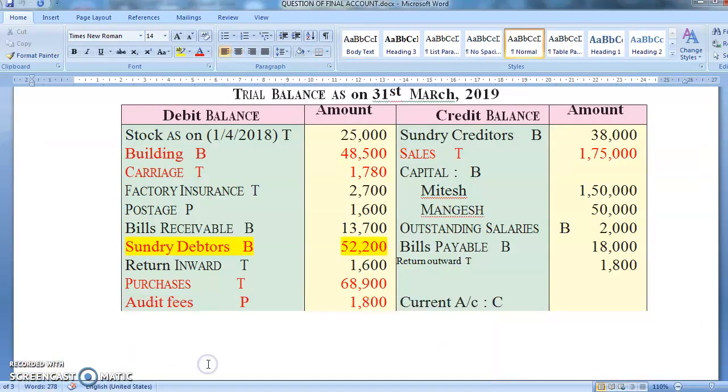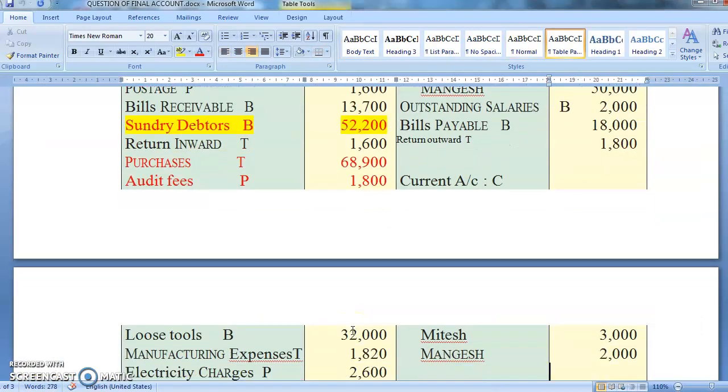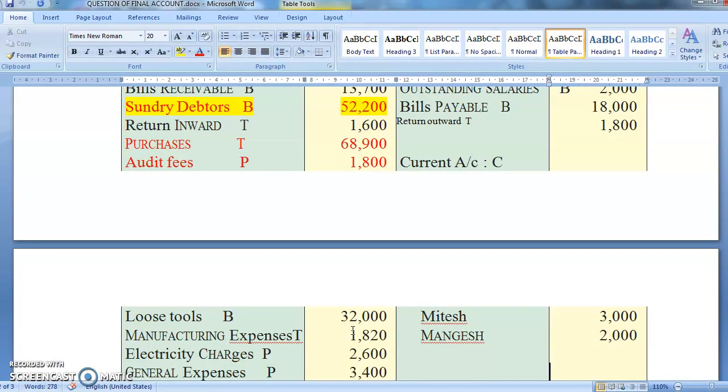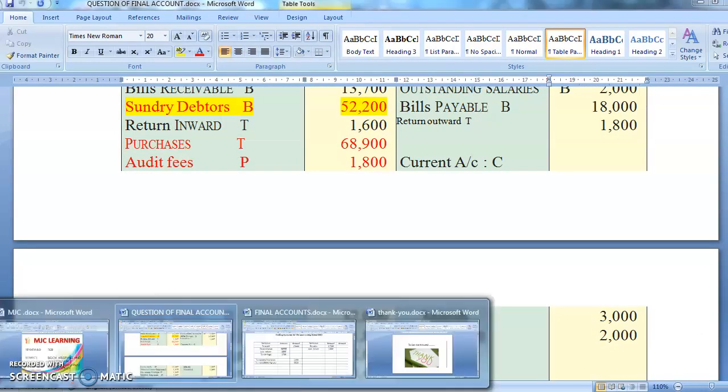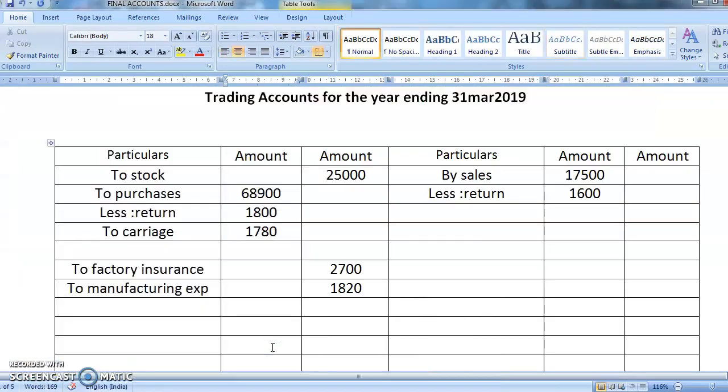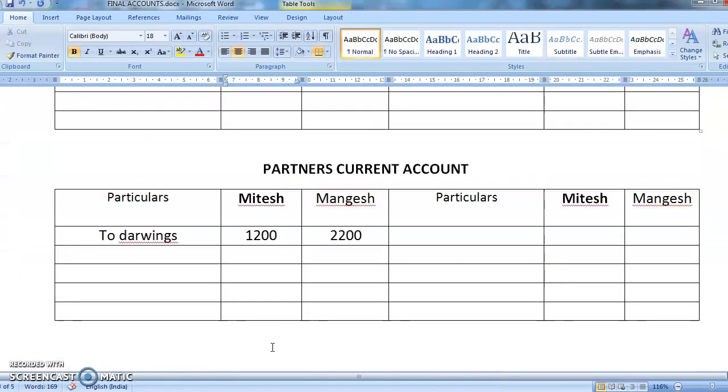Is anything left out? Yes, the current account is left out. The current account of Mitesh was 3,000 and Mangesh was 2,000. So you'll write here current account balance, by balance brought down. Mitesh 3,000 and Mangesh 2,000.